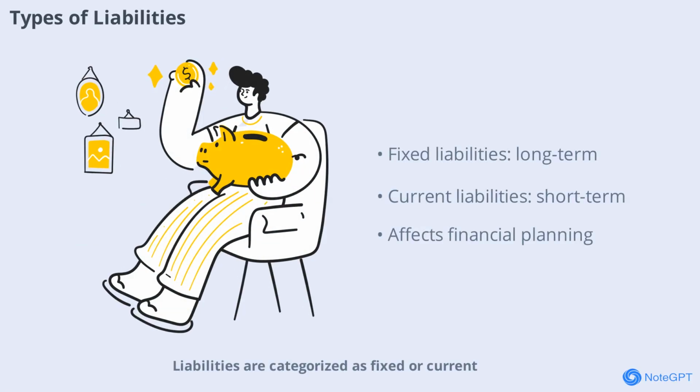Liabilities are categorized as fixed or current. Fixed liabilities include long-term obligations like loans or capital, while current liabilities are short-term debts payable within a year, such as creditors or bills payable. Recognizing these distinctions is important for managing business finances and meeting obligations on time.